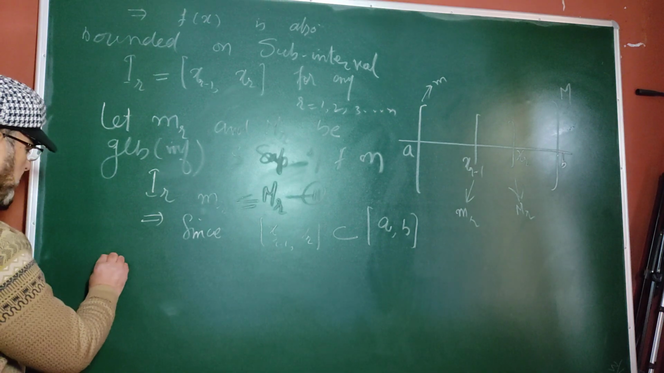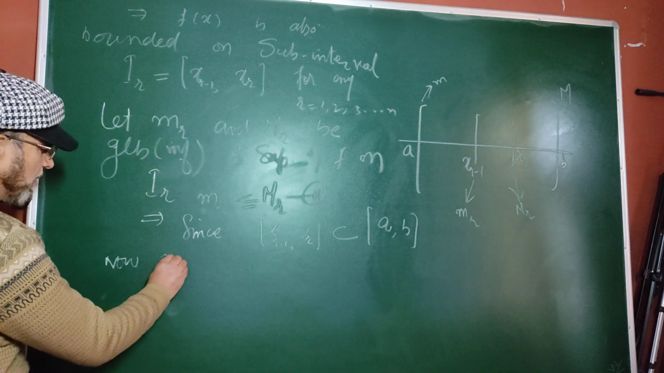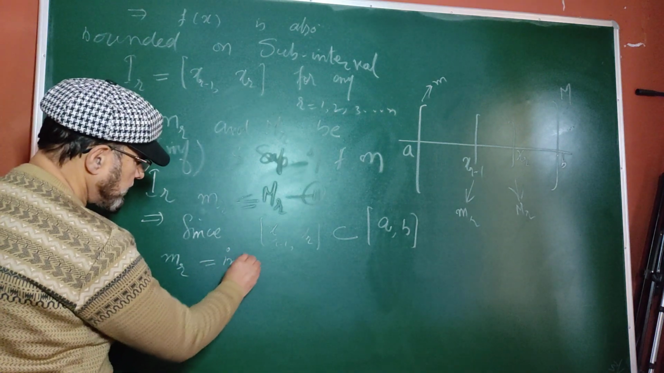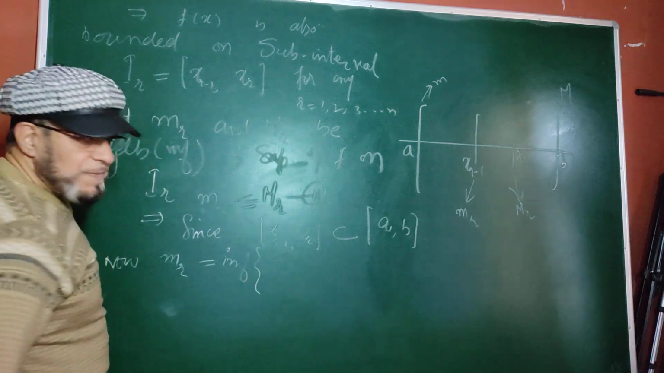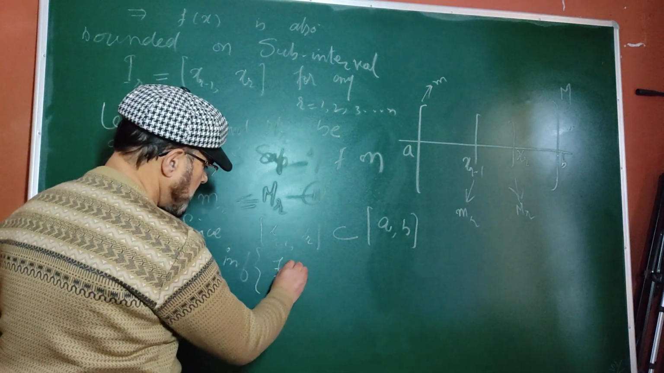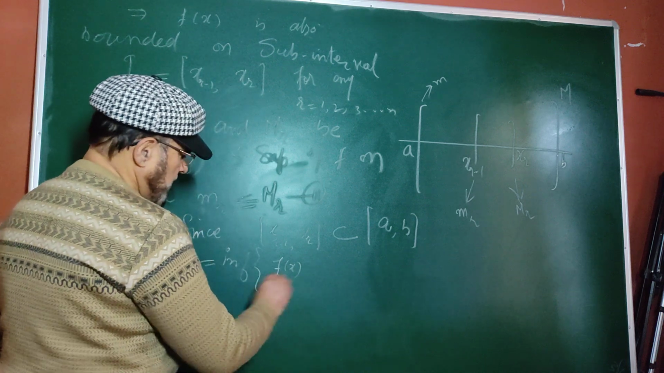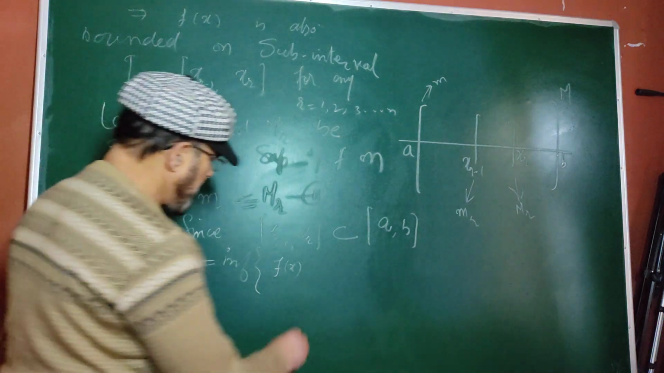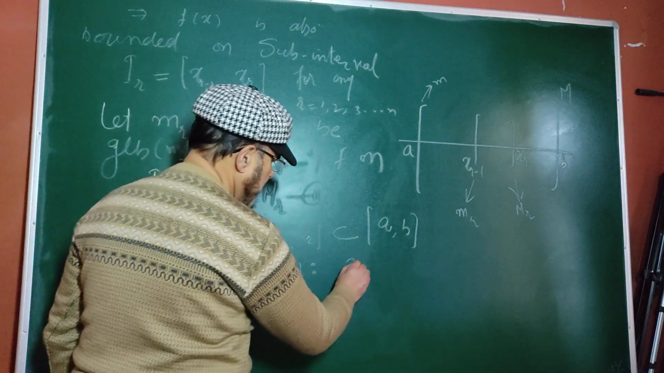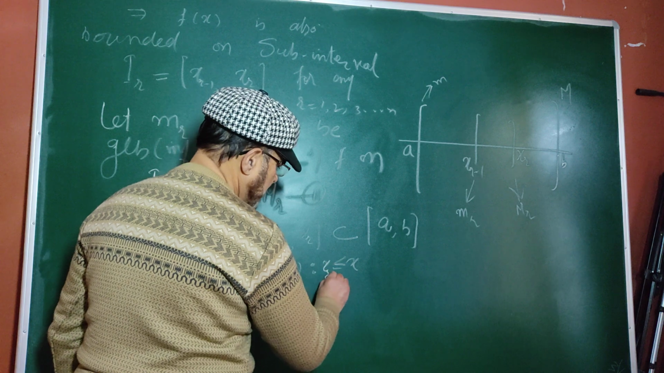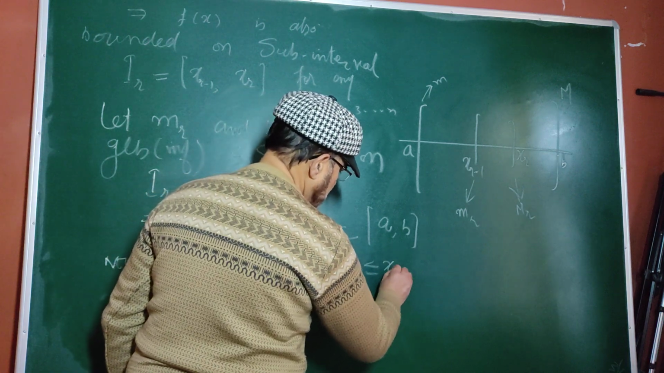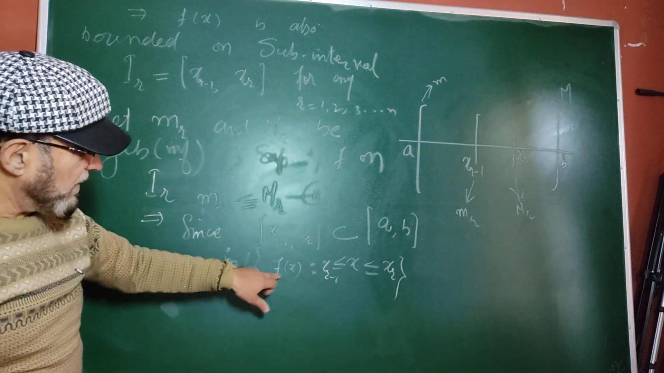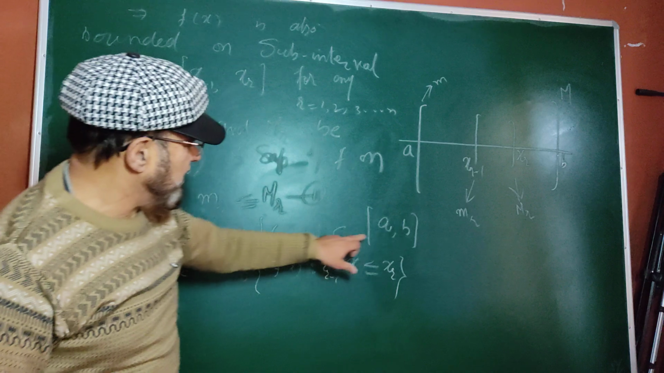Now, what is small mr? That is actually the infimum of f(x) such that x is greater or equal to x_{r-1}, less or equal to x_r. So small mr is the infimum of f(x) on this interval, and we said this is contained in this.